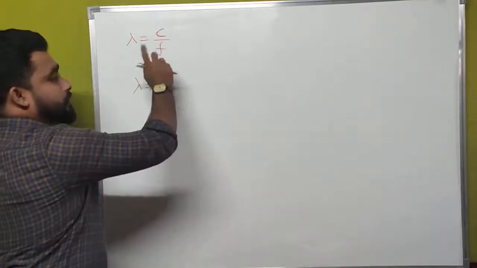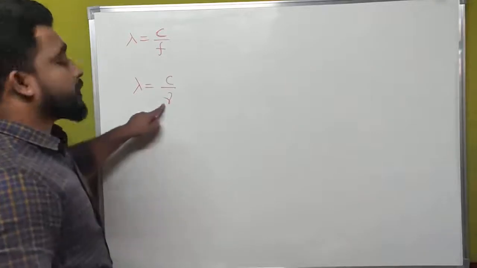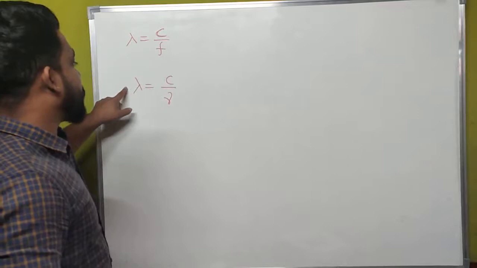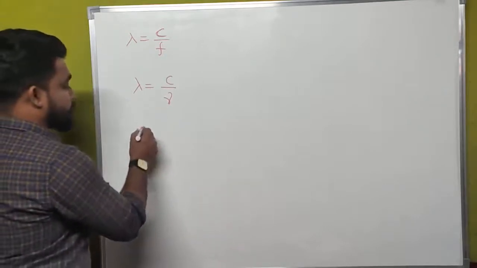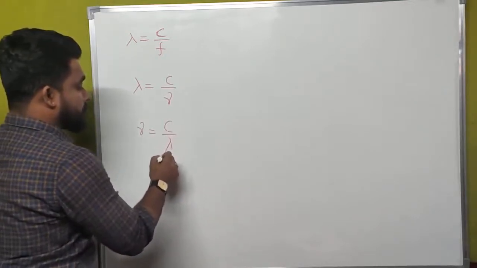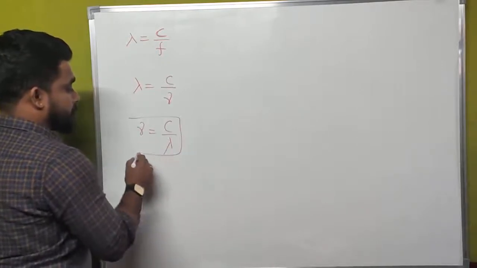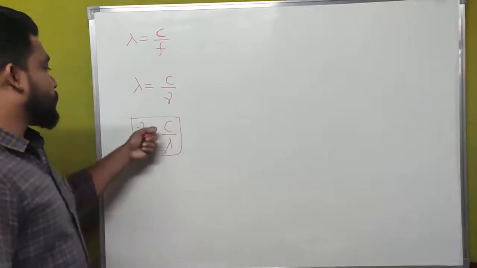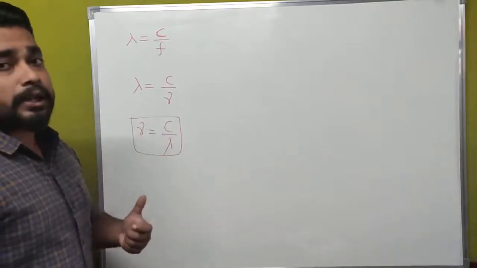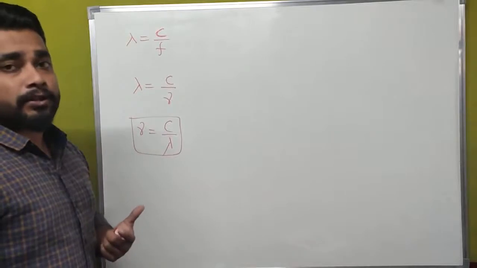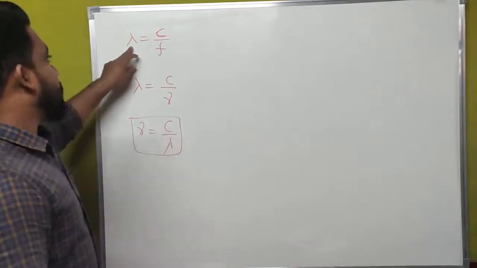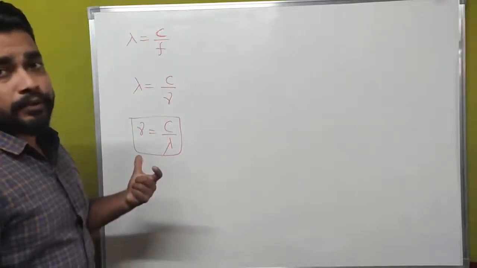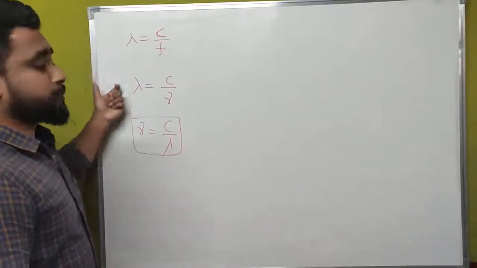We can write f if we want, or we can write nu. Nu is equal to c divided by lambda, or we can write like this also. Actually, this is the expression for frequency. Nu is equal to c divided by lambda in terms of frequency and wavelength of a wave. Lambda is equal to c divided by nu or c divided by f. We can write whichever expression we want.